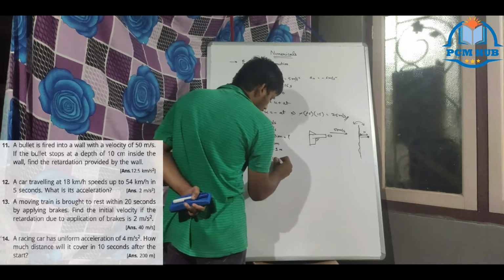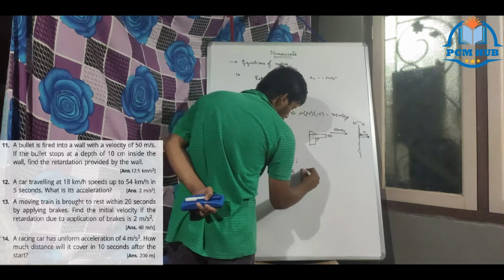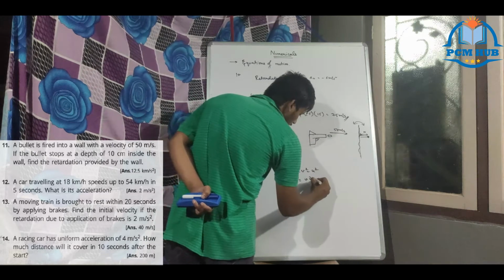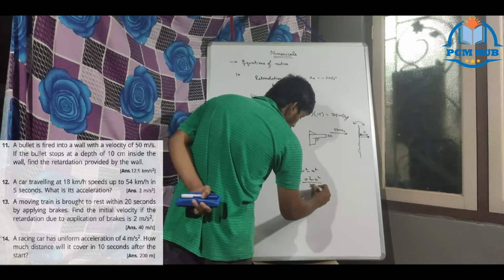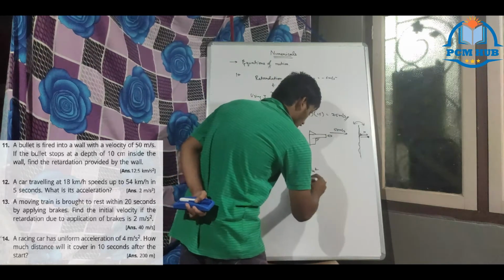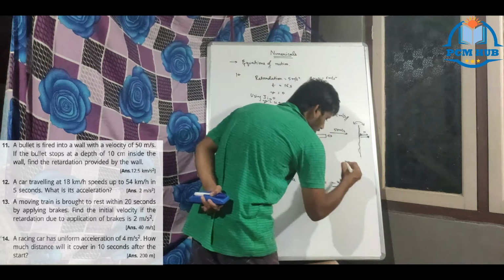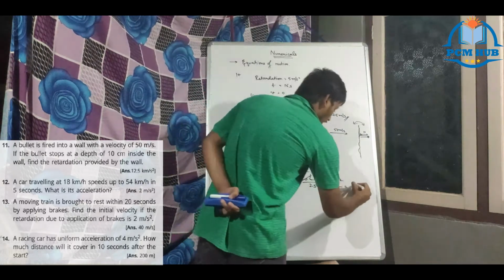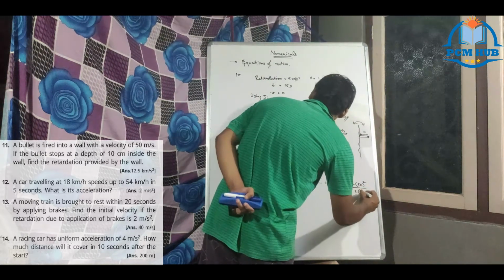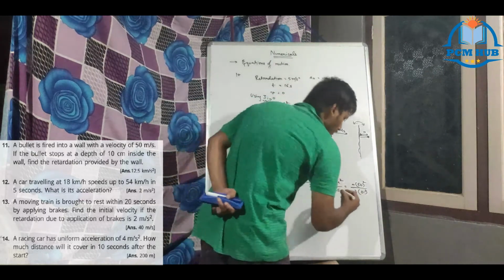You use equation 3: 2as equal to v square minus u square. So acceleration equal to v square minus u square by 2 times s. What is v? 0. So only minus u square by 2s. So what is u square? Minus 50 whole square by 2 times the distance, 0.1. 2 times 0.1 is how much? 0.2.